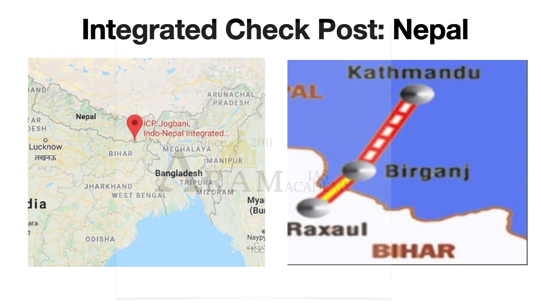We need to promote more ICPs, and it is on the way. One important point is there is a link between Raxaul and Kathmandu via Birgunj. That's the ICP with respect to India and Nepal.